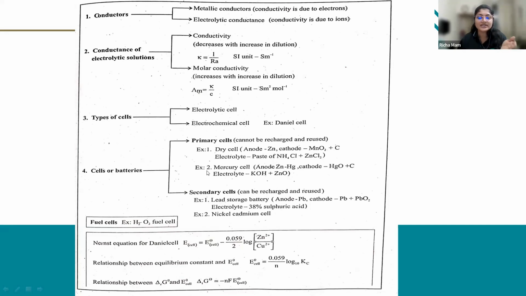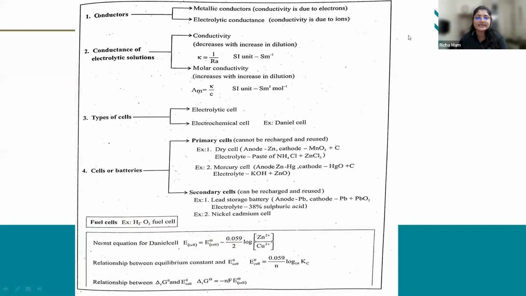So what is done here in electrolysis? Electrical energy is converted into chemical energy. In an electrochemical cell, chemical energy is converted into electrical energy. So in an electrolytic cell, the electrical energy is converted into chemical energy.